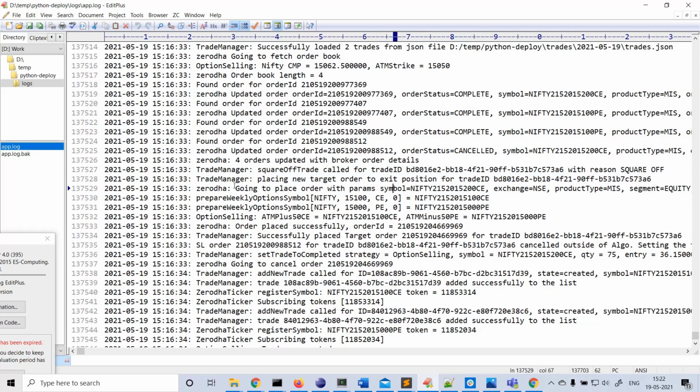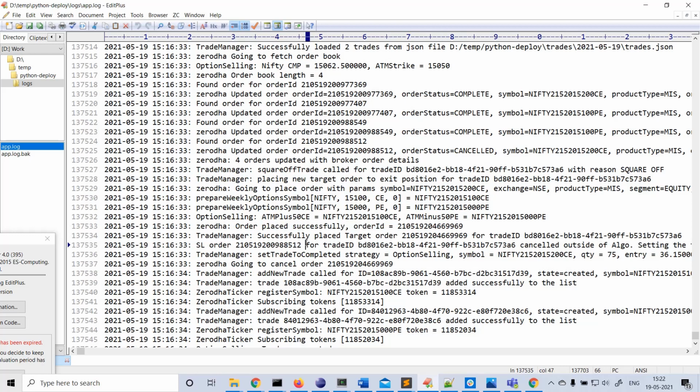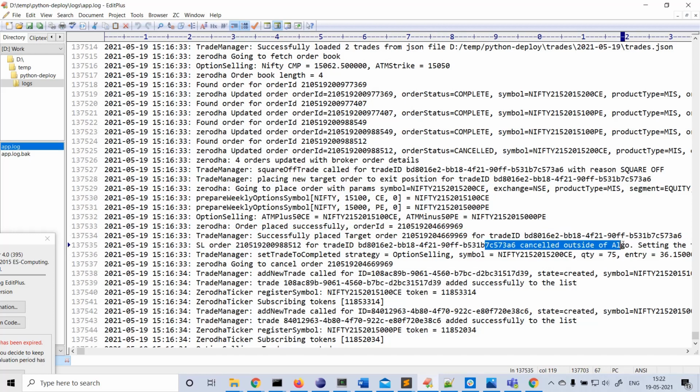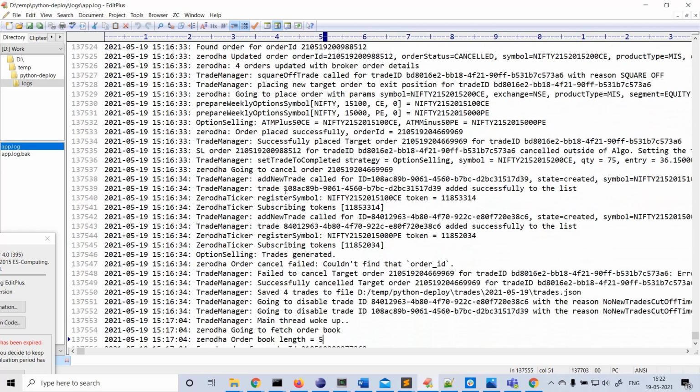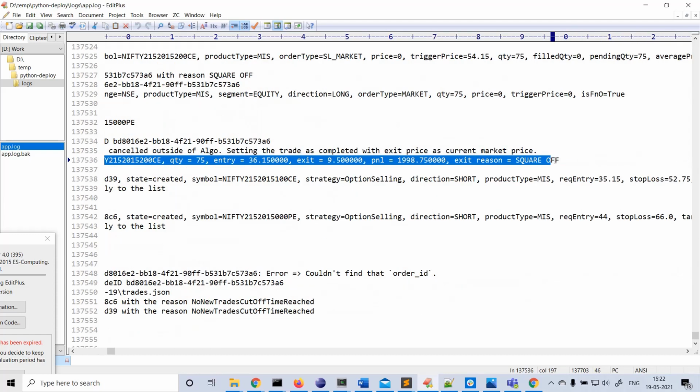Okay, here. So going to place with params, that is done. Order placed successfully. Successful place target order. Okay, this is some different issue. Let's see. Yeah, here if you see set trade to complete strategy. Okay, this quantity entry is 36.15 and exit 9.5, PNL 1998. Okay, and the reason is square off reason.